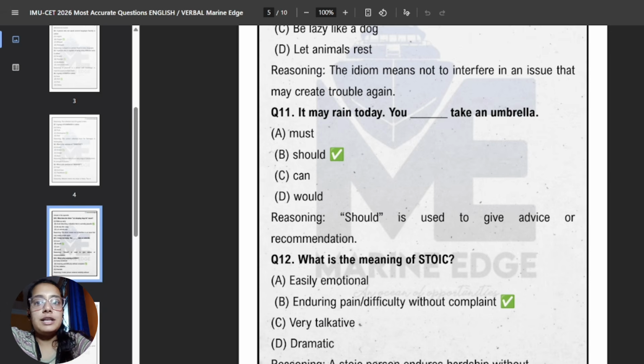Next question. It may rain today, full stop. You dash take an umbrella. So what can be the possible answer to this? The correct answer which will fit here is should, because should is used for advice or a suggestion. Since rain is possible, carrying an umbrella is recommended. So that's why we should use should here.